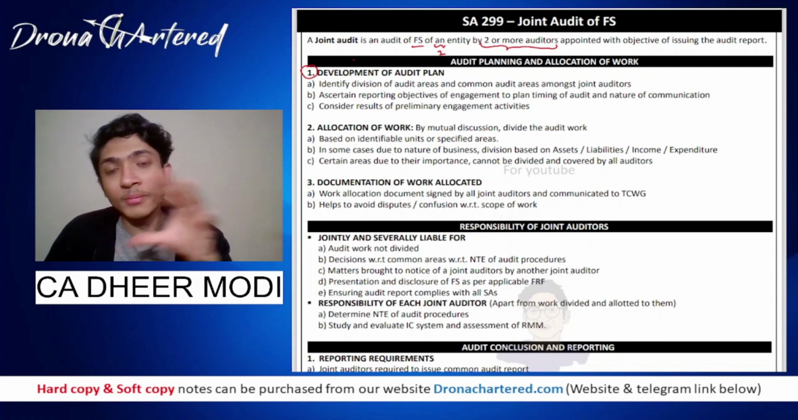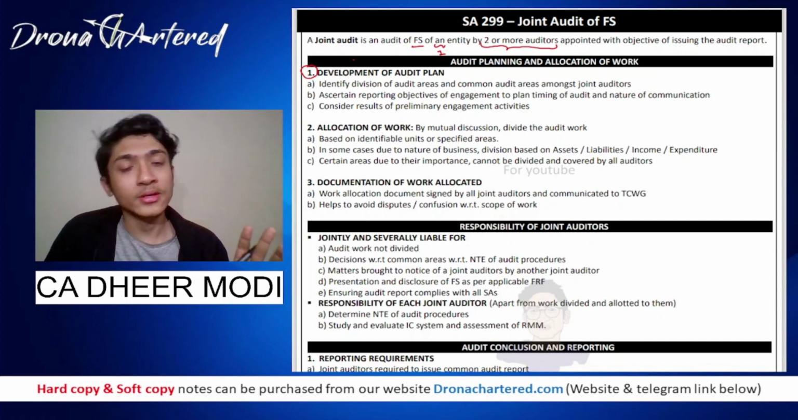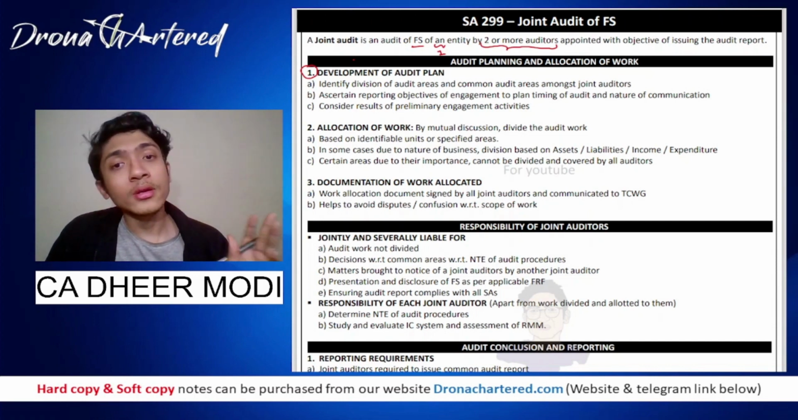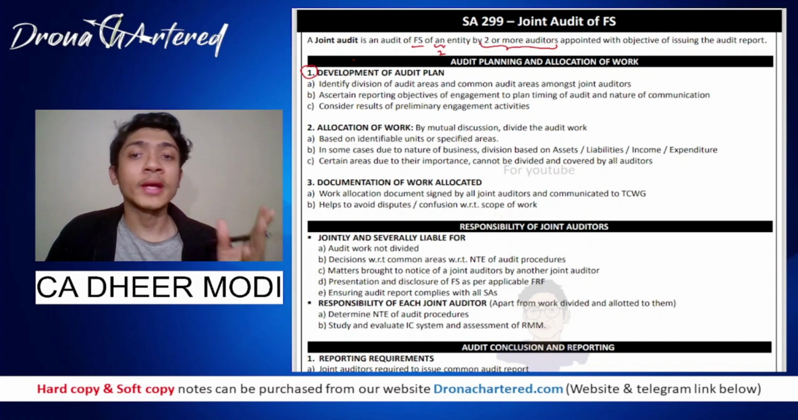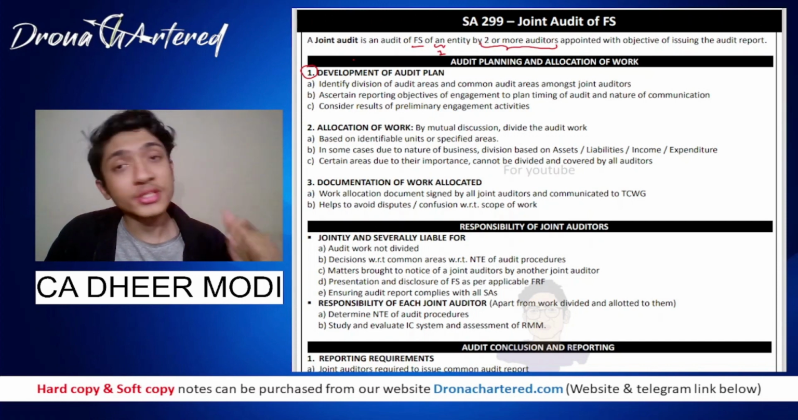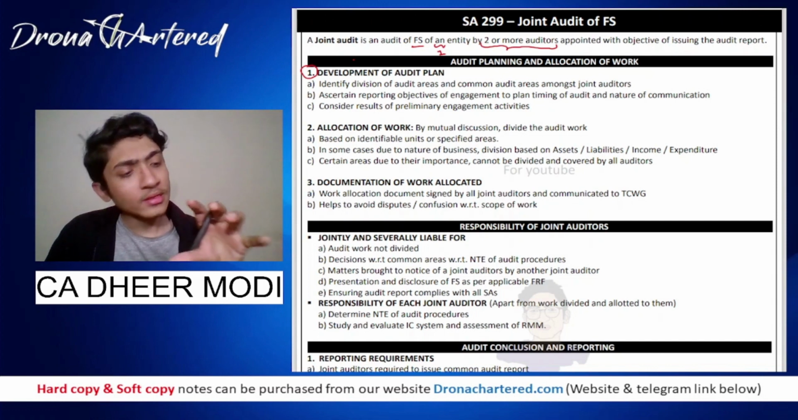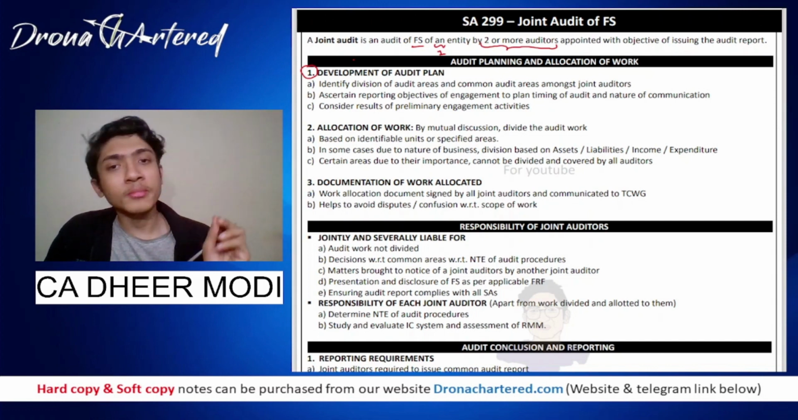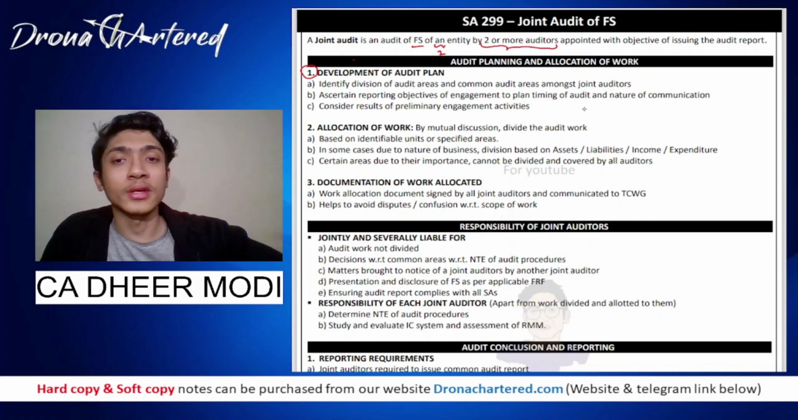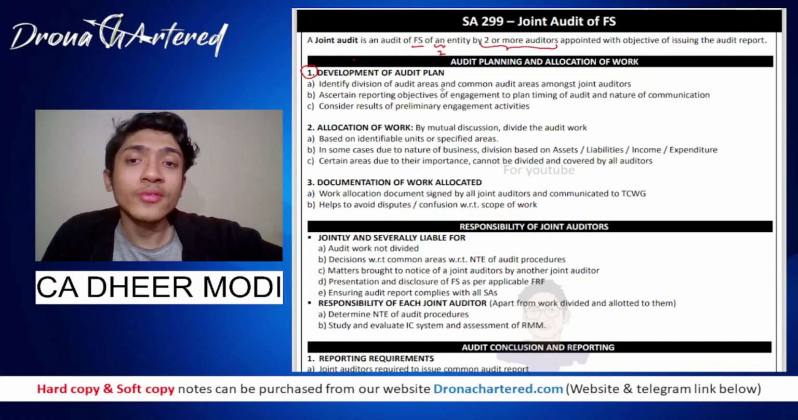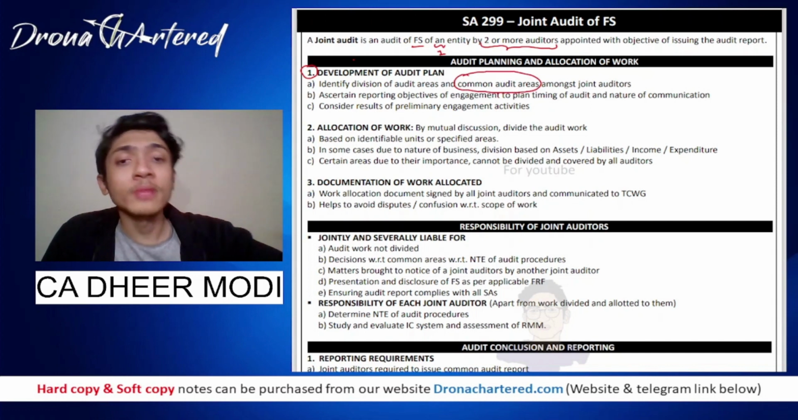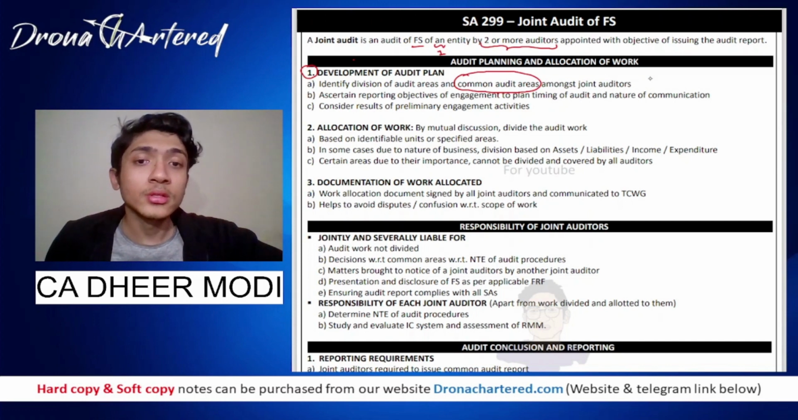So the work done by one auditor will not be checked by the other auditor. Both these auditors will continue doing their own part of work that has been assigned and planned in the initial stages of the audit. And some areas might be common audit areas. For example, IFC, both the auditors might check. So this is your common audit area. So identify division of audit areas and common audit area. Your common audit area will be audited by both the auditors amongst the joint auditors.